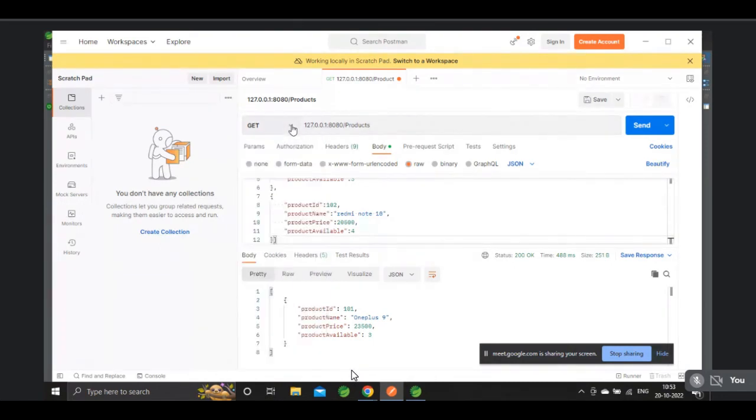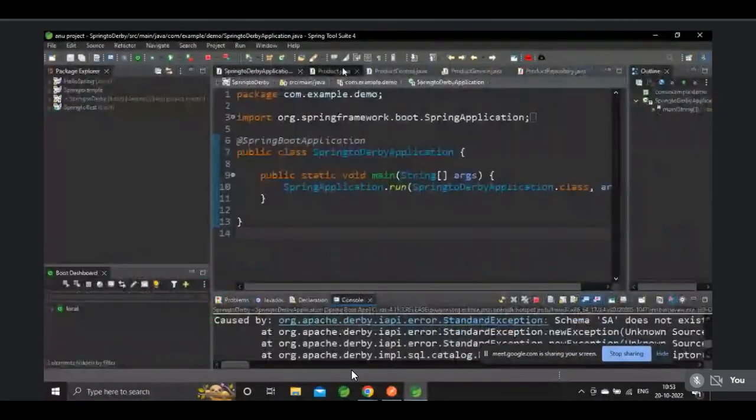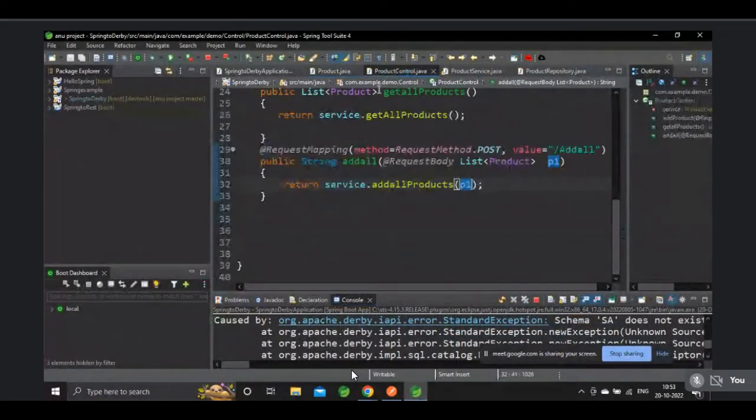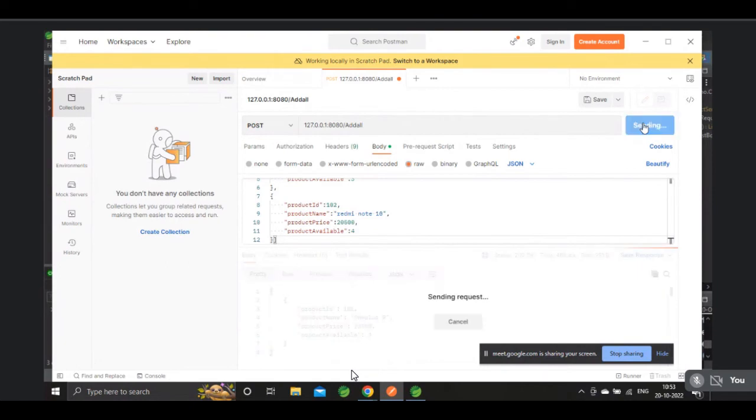They send the products. Post it. I mean, we have to change the mapping, no? Add all, A should be capital in add. Okay, now send it. It will work for sure. Sending, sending, sending. Yes, we did it. Now retrieve all the products.